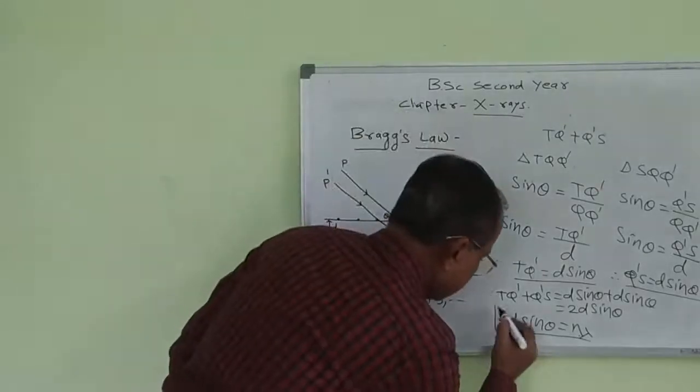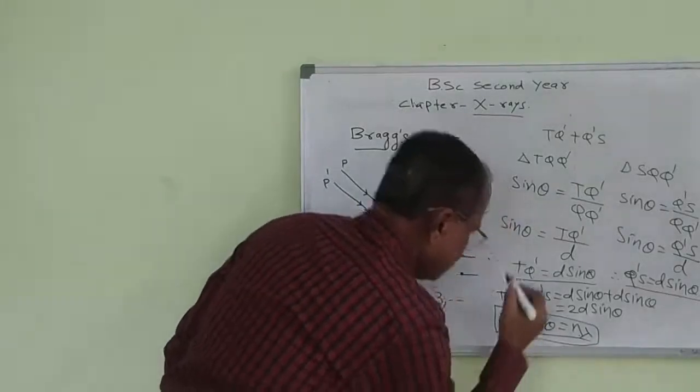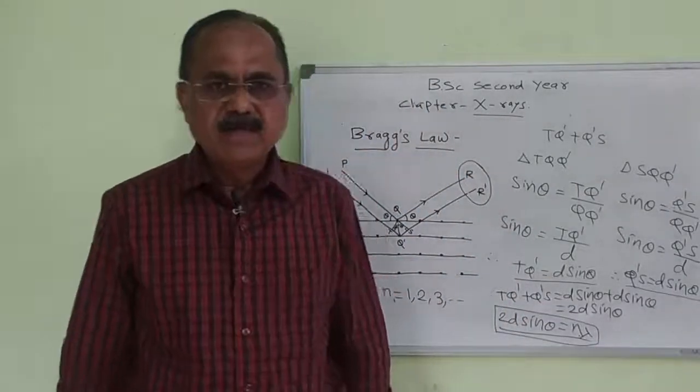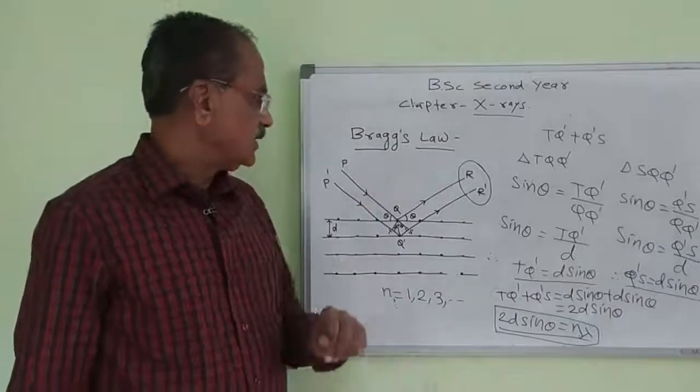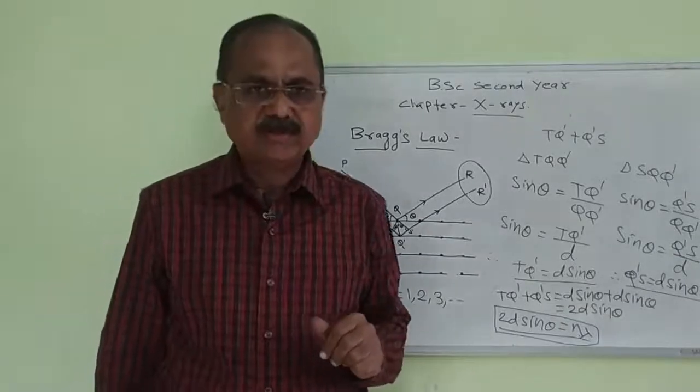So this equation, 2d sin theta equals n lambda, is called the Bragg's law equation.